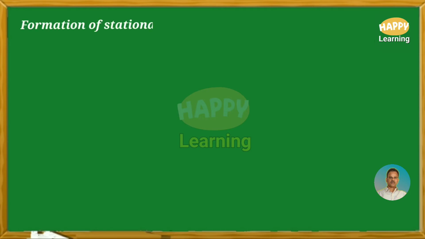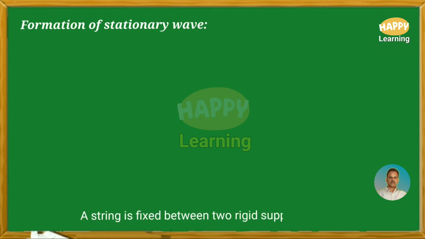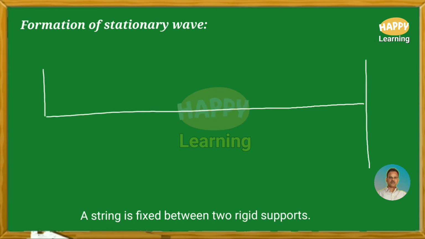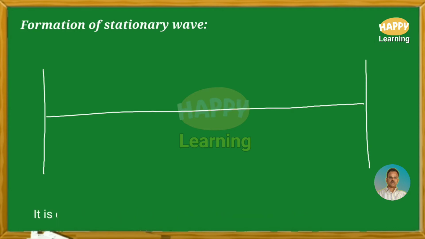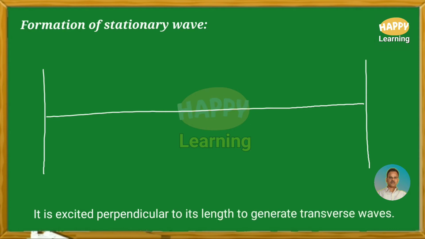Formation of stationary wave. A string is fixed between two rigid supports. Let it be the string and fixed at both its ends. It is excited perpendicular to its length to generate transverse waves.